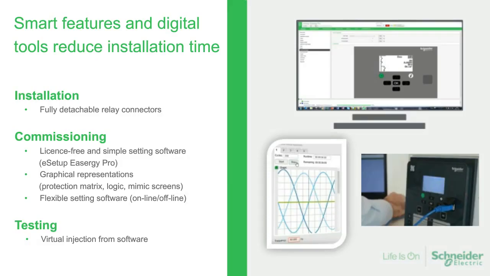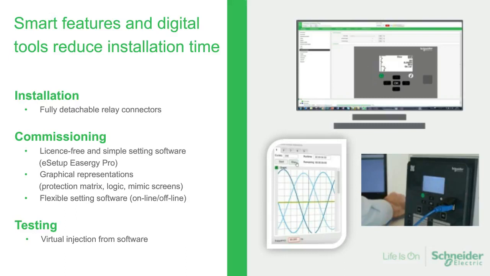First of all, at the installation phase, with a fully detachable protection relay, it means all the connectors of the product are 100% detachable, so that you can, for example, start with the installation of the connection in the low voltage cabinet, prepare your relay separately and test it separately, and at the end of the process, join together the panel and the relay, so the circuit breaker and the relay, connecting each connector to the backside of the product.